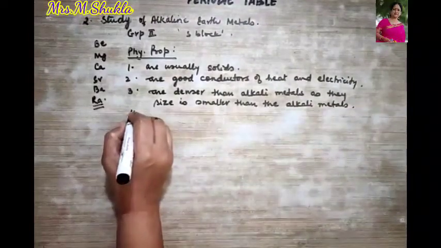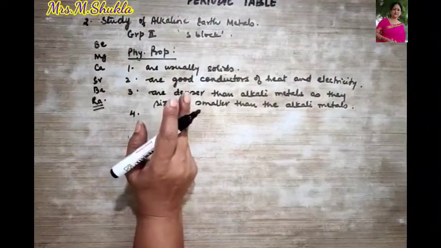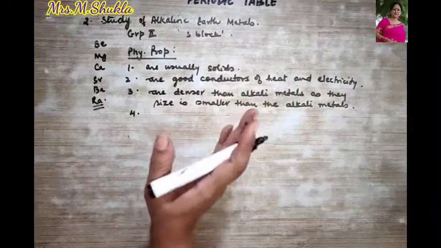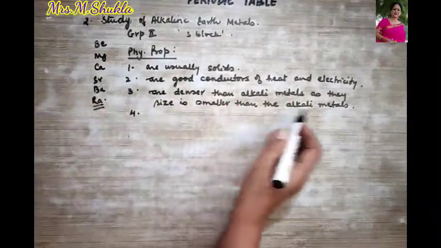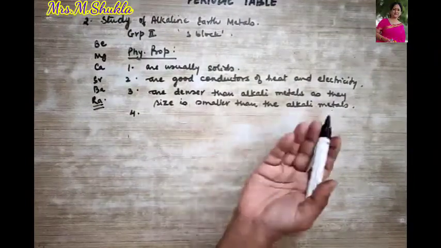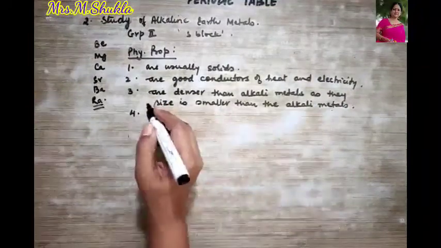Clear? Then the fourth point, what do we know about the atomic radii? The atomic radii of alkaline earth metals are large, but smaller than the alkali metals and bigger than the other elements that are present in the same period.